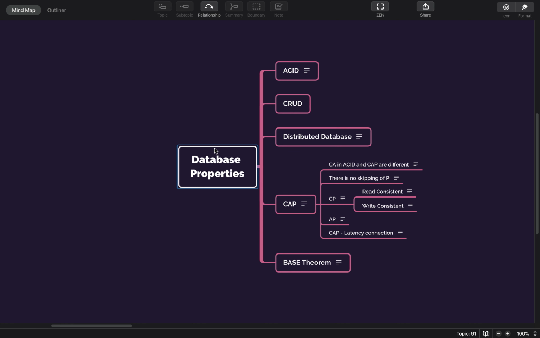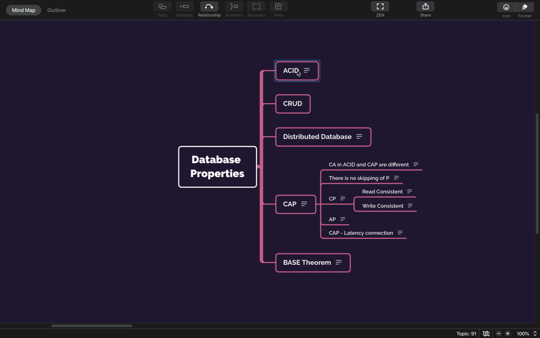Okay, so we went through a lot of databases, but today we will go through a couple of important properties of databases, and they are very important. Each database is categorized under one property or another, and hence it is very important. While you select a particular database for your use case, these things you should know. So we can start with ACID.